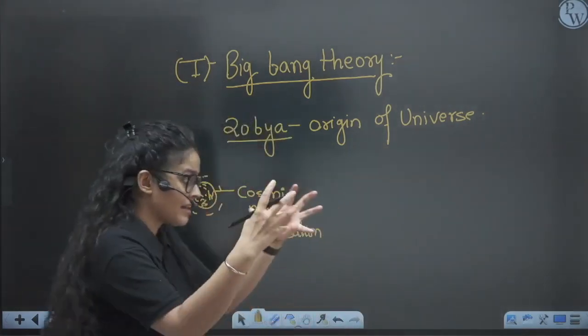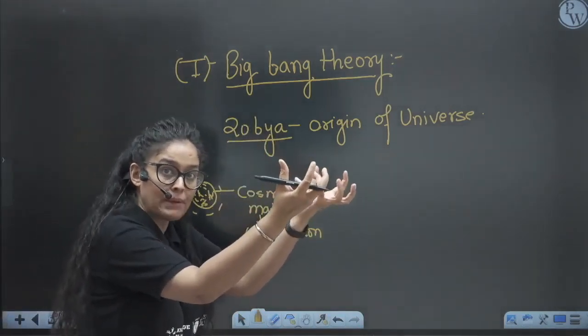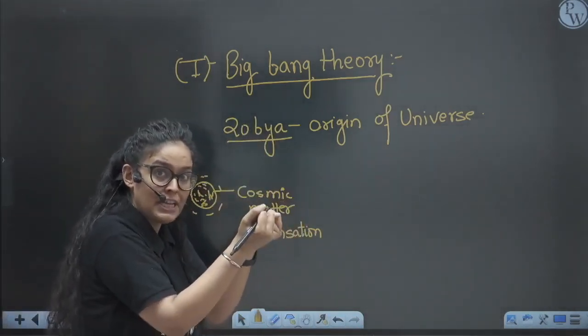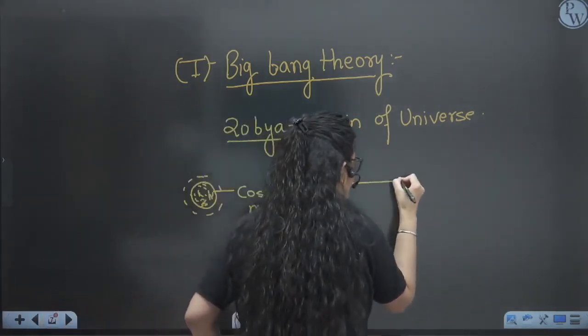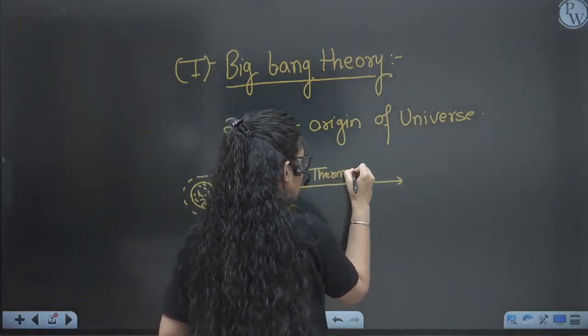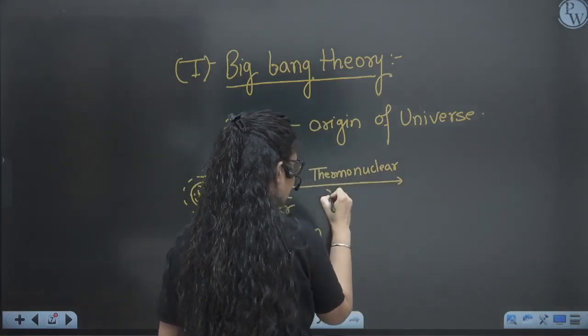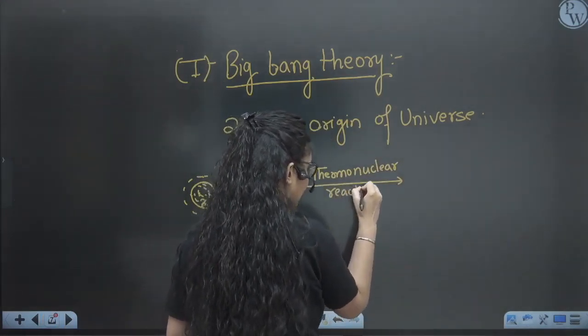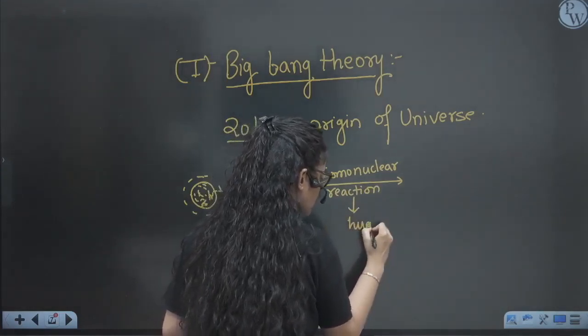So when they condensed a lot, when that force present in our environment pulled them together in a very condensed form, then one day a lot of thermonuclear reactions were happening, right? And this reaction caused a huge explosion.